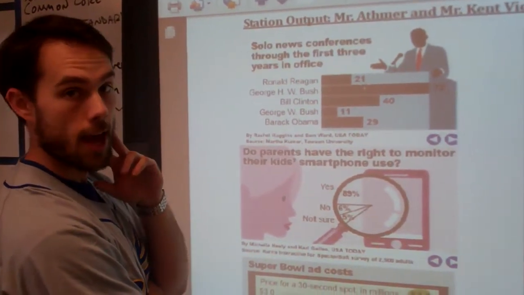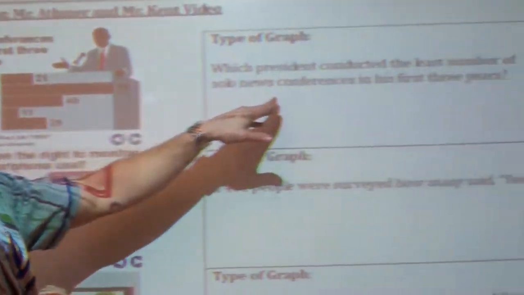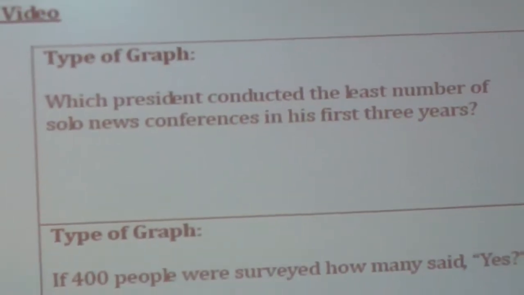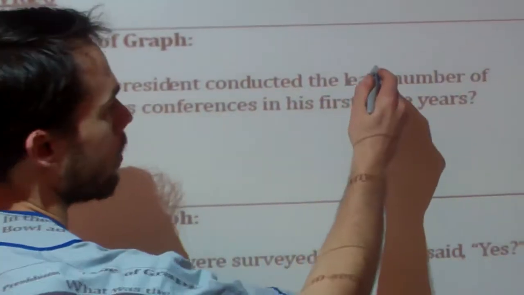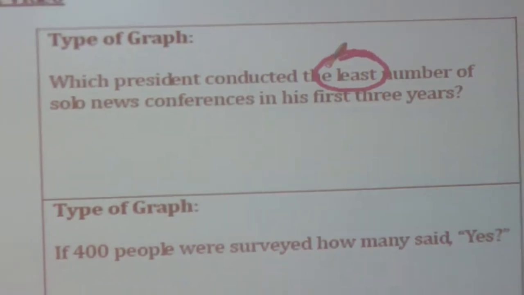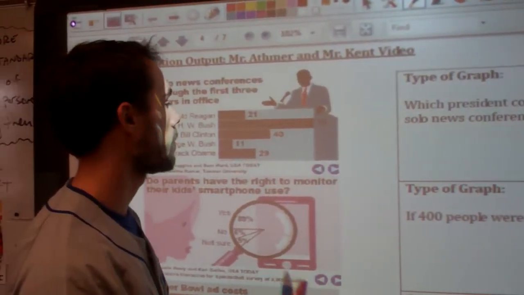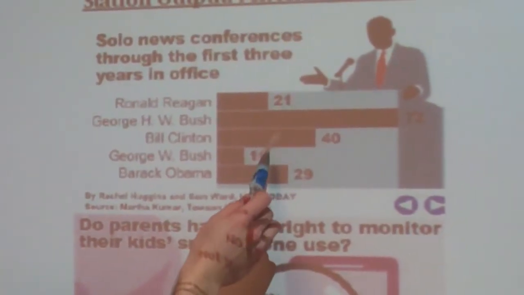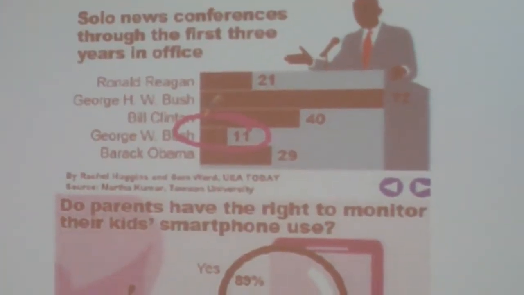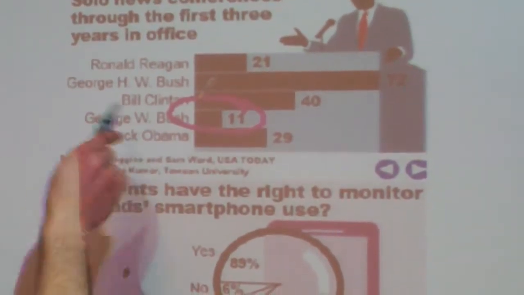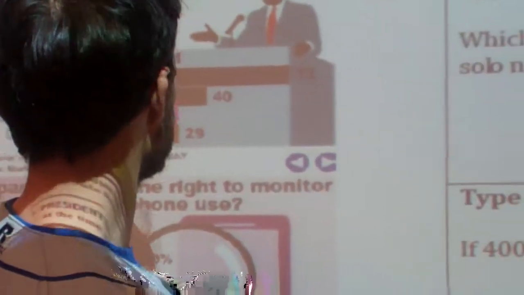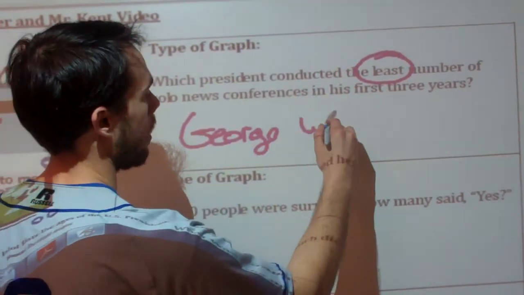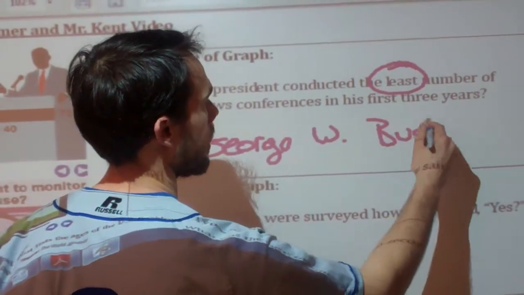So once you get a feeling, I'm looking at presidents and the number of news conferences they have, then I'm going to go over to the question, which is right over here. And the question asks, which president conducted the least number of solo news conferences in his first 3 years? So just as Mr. Atherton said, the least is our key term here. The least means the fewest amount. So if I go back over here, looks like we have 11 has the smallest bar. So George H.W. Bush has the least number of news conferences, which looks like 11. So I would say George W. Bush is my answer for the first one.